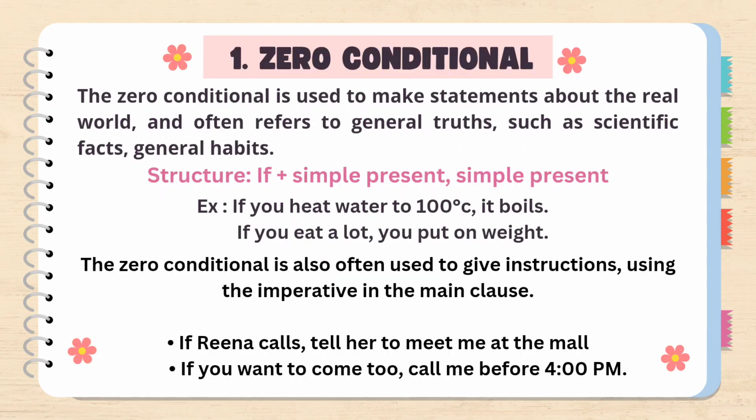Zero conditional. The zero conditional is used to make statements about the real world and often refers to general truths such as scientific facts and general habits. Structure is if plus simple present. Main clause is also simple present. Example: if you heat water to 100 degrees centigrade, it boils. If you eat a lot, you put on weight.